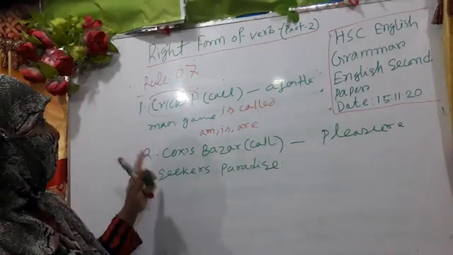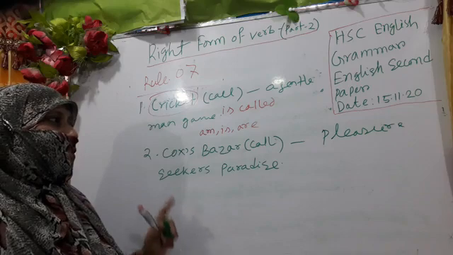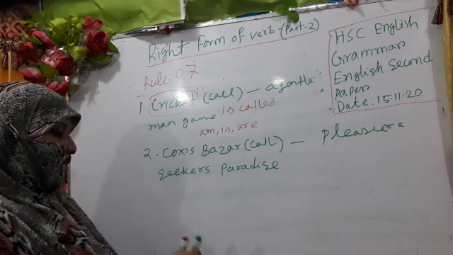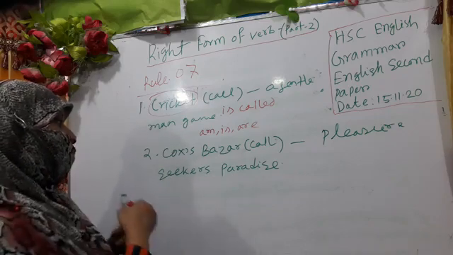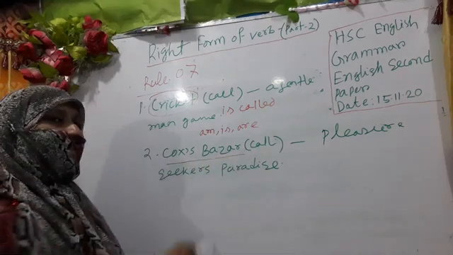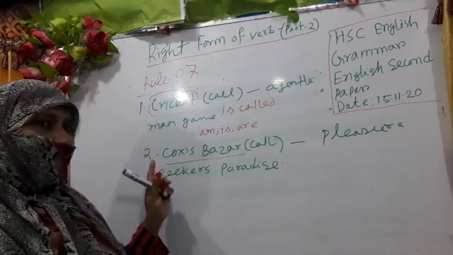My dear learners, Cox's Bazar call pleasure seekers paradise. In this sentence here you also see that the subject Cox's Bazar remains inactive; the subject is not active.